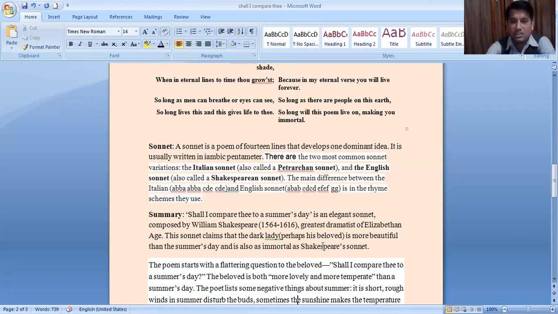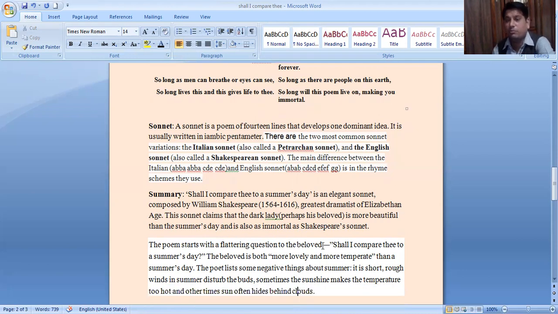The poem starts with a flattering question to the beloved. Shall I compare thee to a summer day? It starts with the question here. The beloved is both more lovely and more temperate than a summer day. The poet lists some negative things about summer. It is short, and rough winds in summer disturb the buds. Sometimes the sunshine makes the temperature too hot, and other times the sun often hides behind clouds.